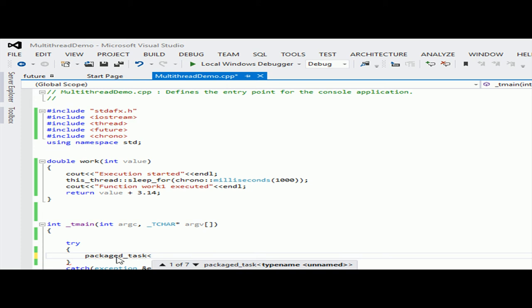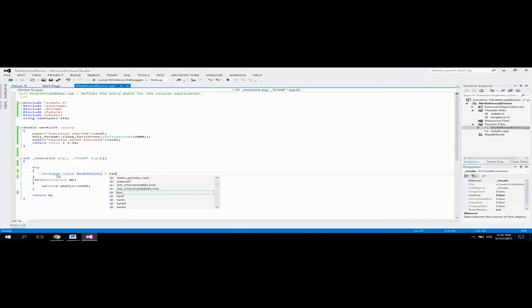My function work takes an integer value and returns a double. So I'll say packaged_task of double, taking an integer value as an input parameter. Under this task I have to wrap the function work.